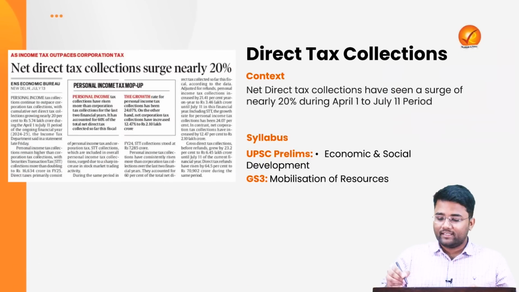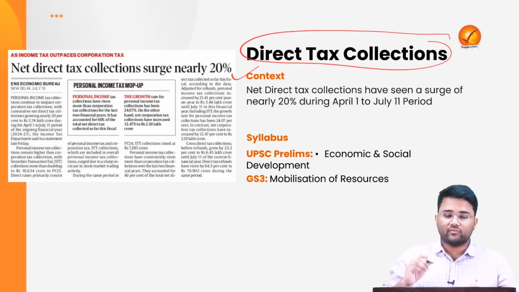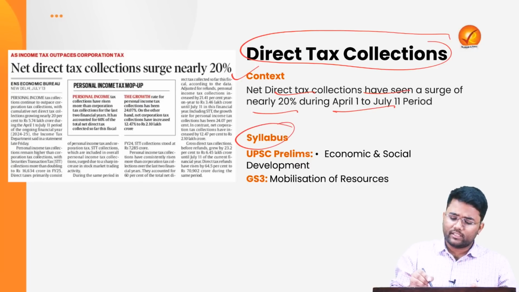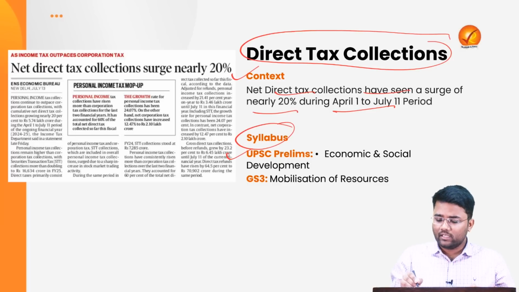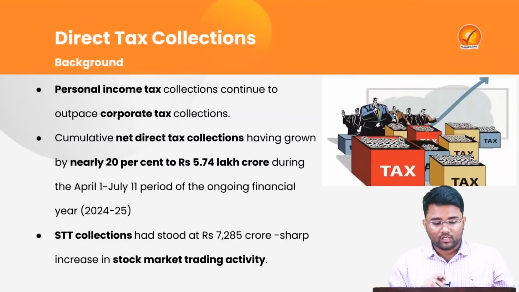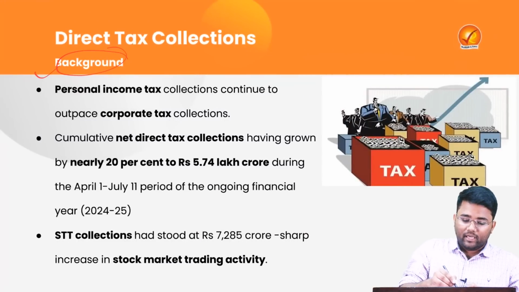Our next topic is direct tax collection. The context of this topic is that net direct tax collections have seen a surge of nearly 20% during the April 1 to July 11 period. This topic pertains to the syllabus of your UPSC prelims, economic and social development, and the syllabus of your GS paper 3, mobilization of resources. So let's try to understand the background first.